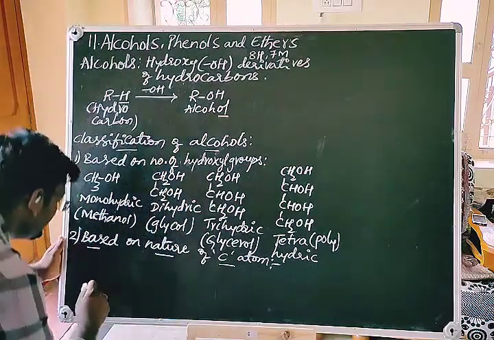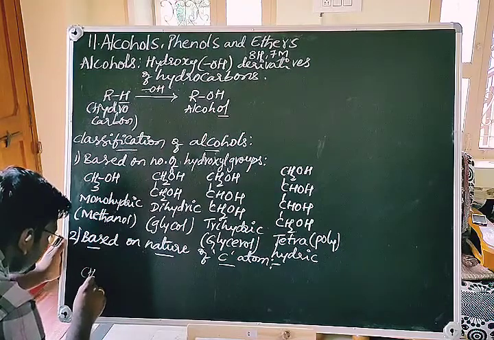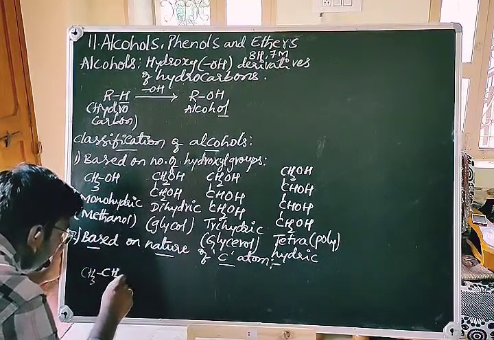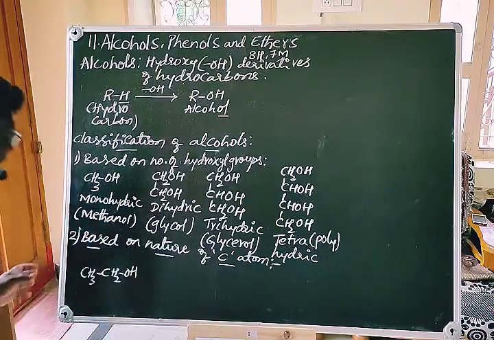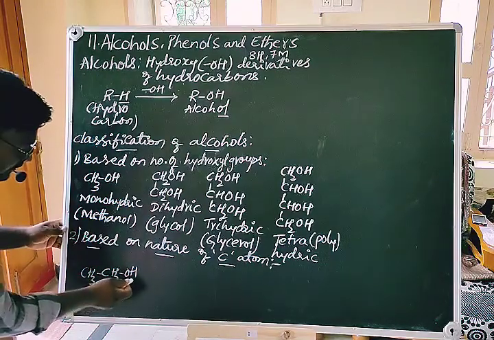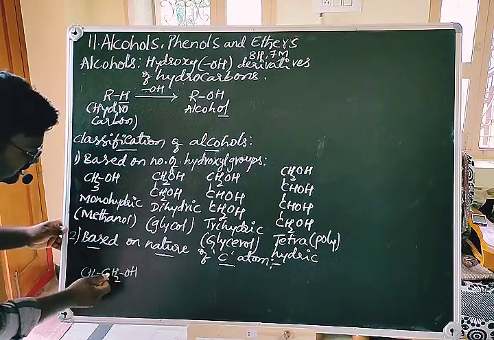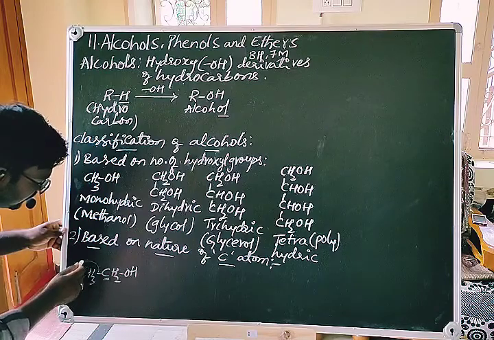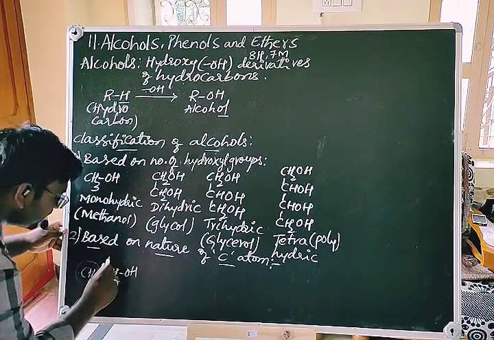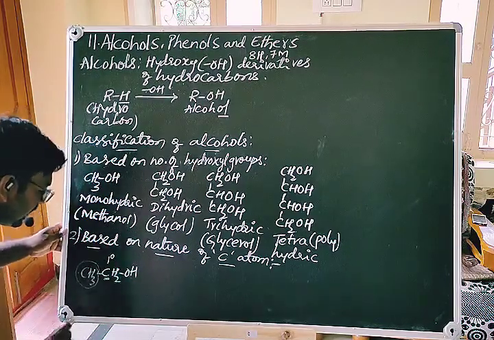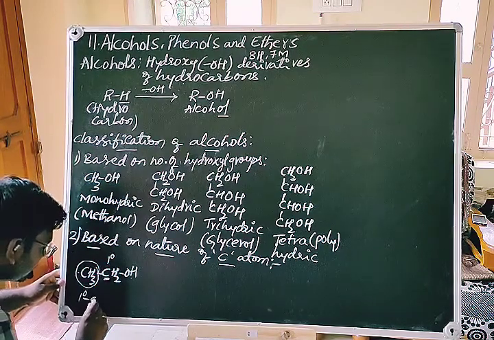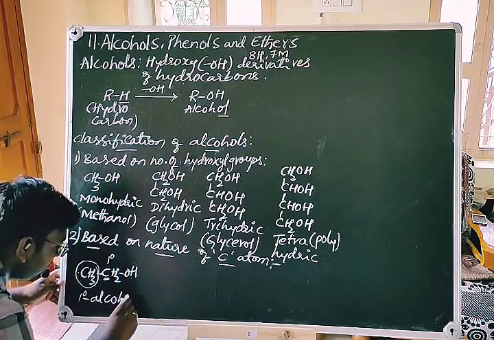For example, let's take CH3CH2OH. The functional group containing carbon is linked to only one other carbon. So this carbon is primary, and the corresponding alcohol is called a primary alcohol.